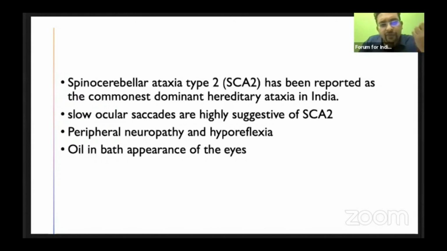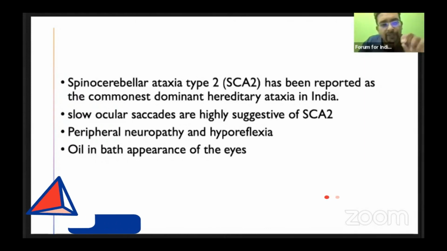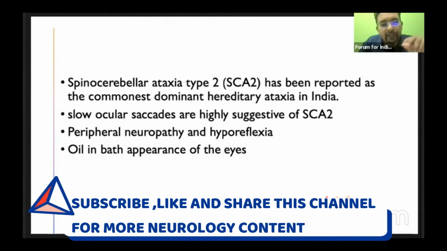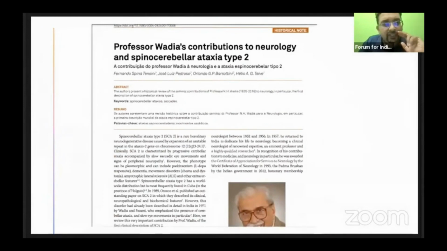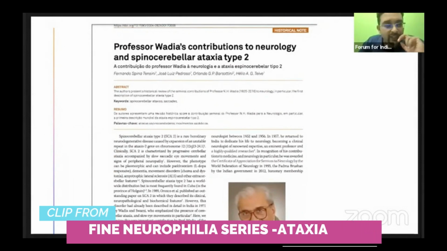And the eyes, what we say is actually oil in bath appearance of the eyes, because if you put oil in water, that slow movement of the oil in water, that kind of appearance is there in case of SCA. So this is one good article by authors regarding Sir Vadia's contributions in neurology.